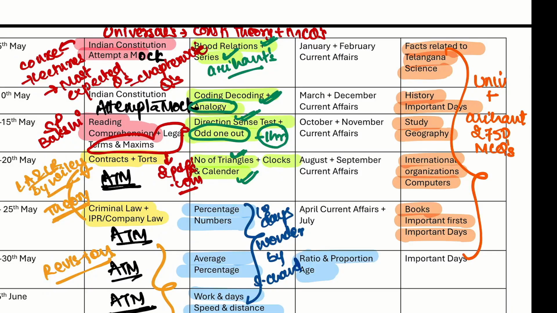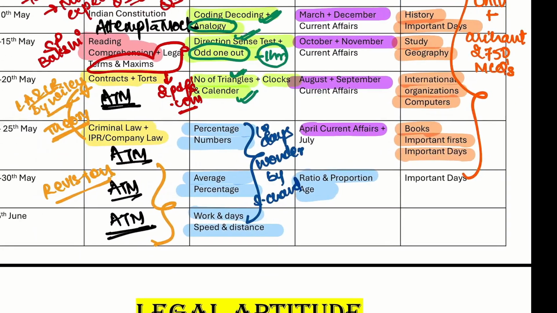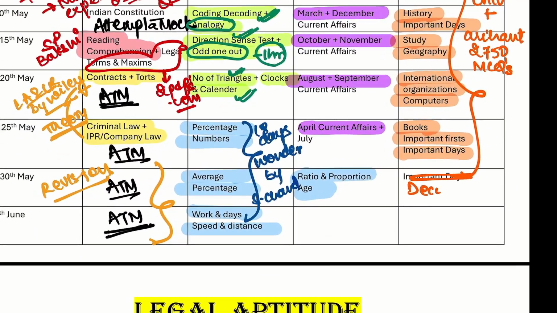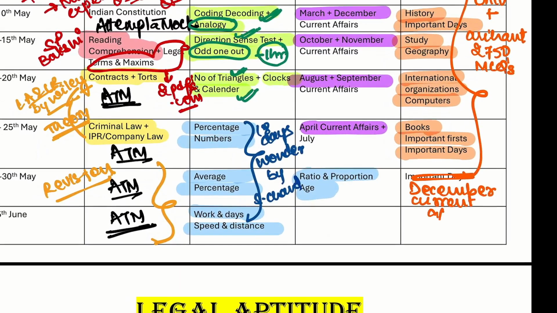And then we have current affairs. January, February, March, April. You have to cover March and April. Then you have October, November, August, September. Here you can also cover December. Instead of this, you can cover December current affairs. Okay. So from where you should cover your current affairs.